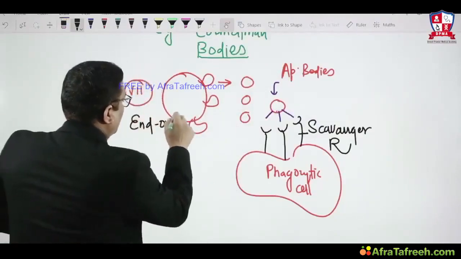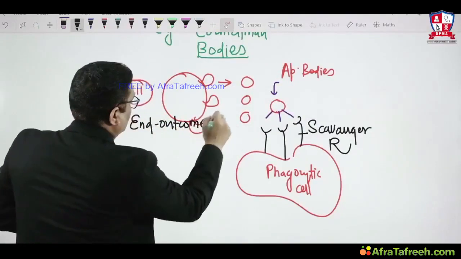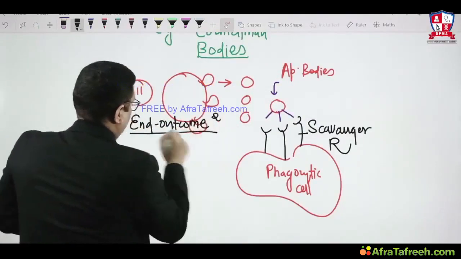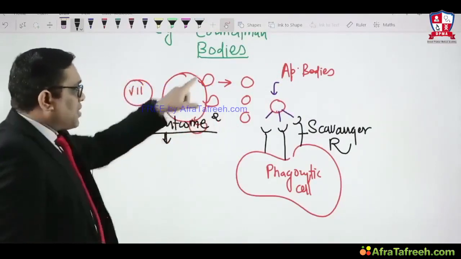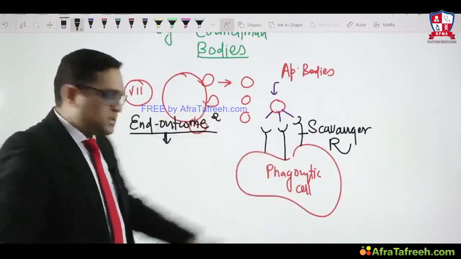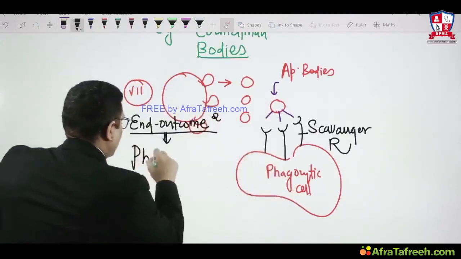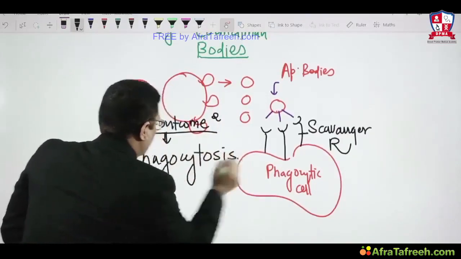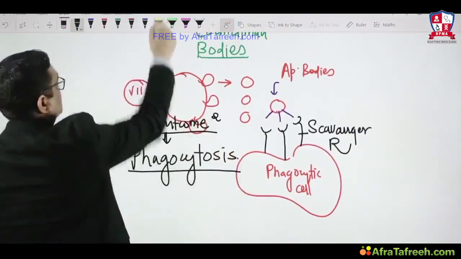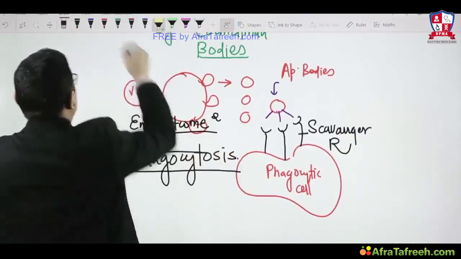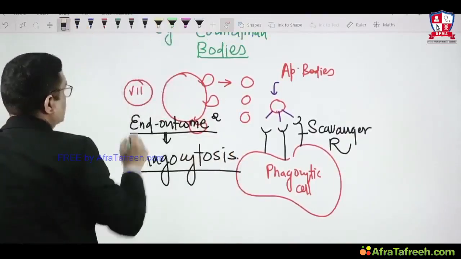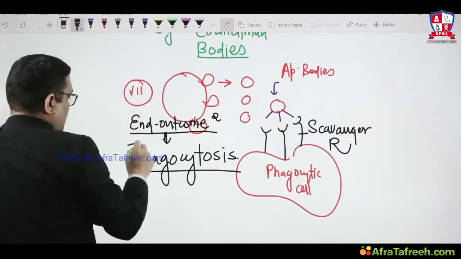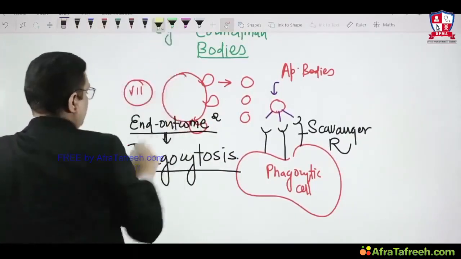What is the end outcome of apoptosis? Bleb formation or phagocytosis? Yes, the answer is phagocytosis. Phagocytosis is the end outcome of apoptosis. So that was the question in the DNB exam, and the answer will be phagocytosis.